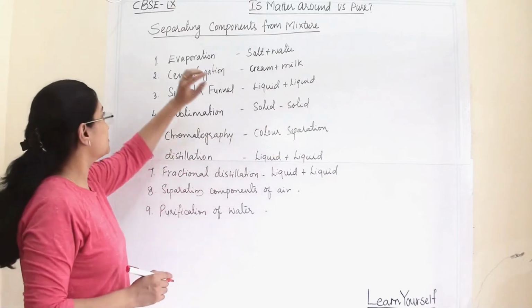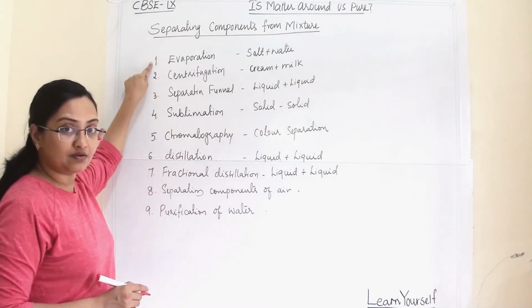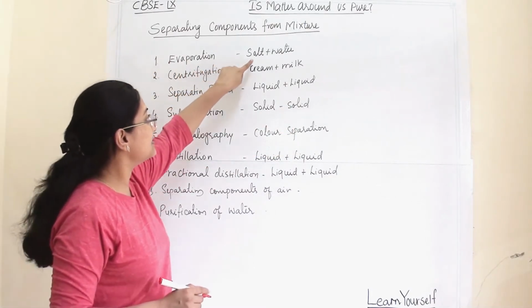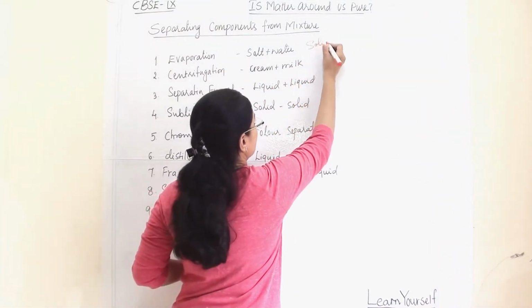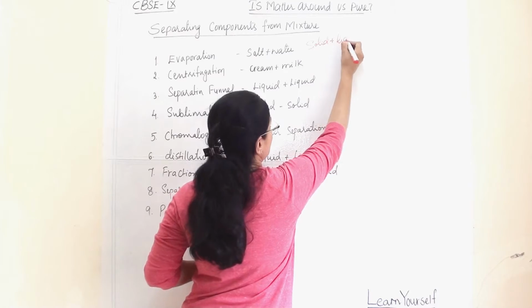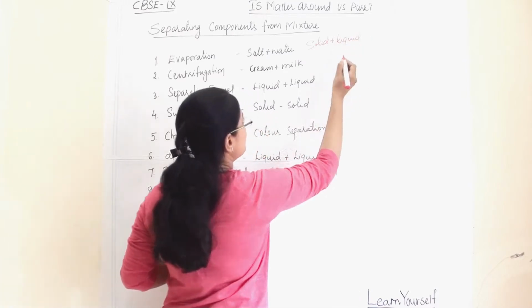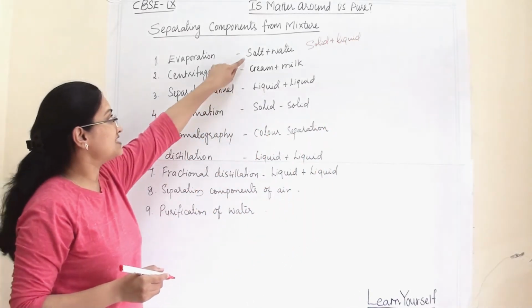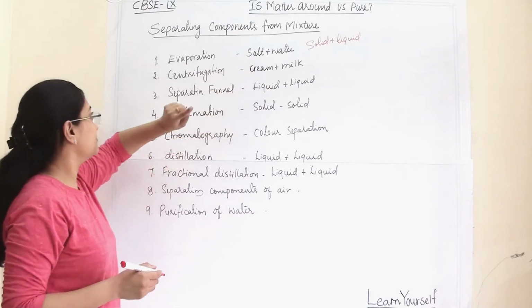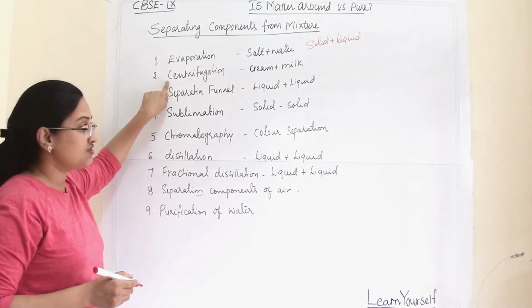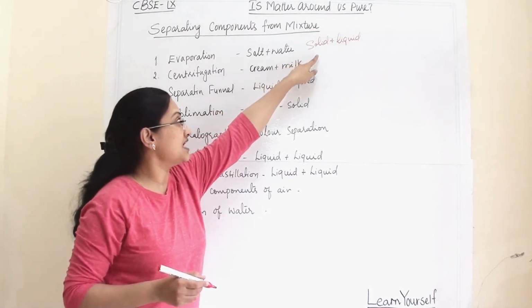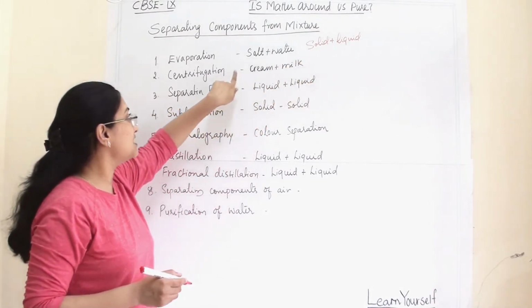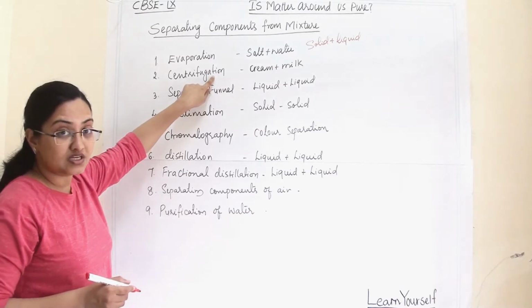So first, the evaporation technique we are going to study, and it will separate a solid plus liquid mixture. So from this we will separate the solid. The example is salt plus water. Second technique is centrifugation. The example is cream and milk. Under the same category we are going to study centrifugation.